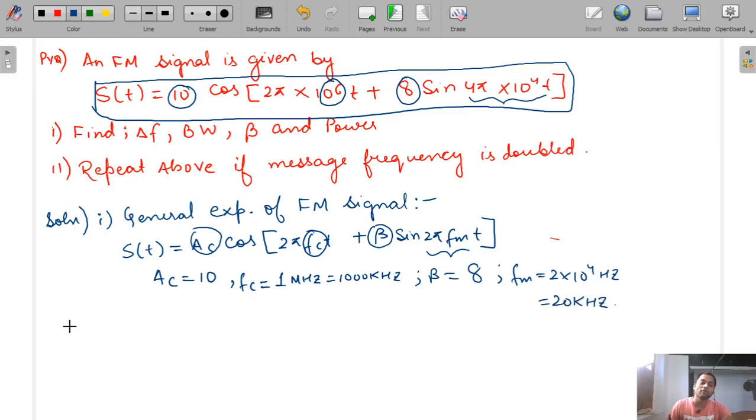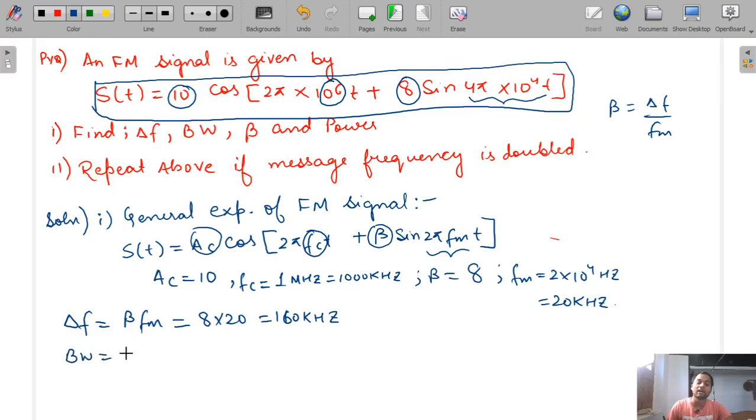Okay. So now we have to find delta f. Delta f is equal to beta into fm. You know this formula, beta is equal to delta f by fm. So delta f is equal to beta into fm, and here beta is given as 8, fm is given as 20 kilohertz. It will be 160 kilohertz. First part is done.